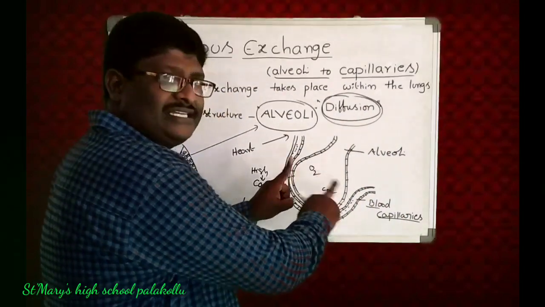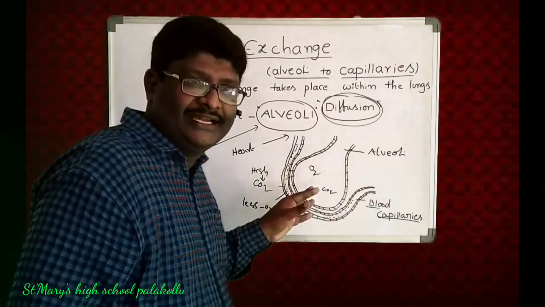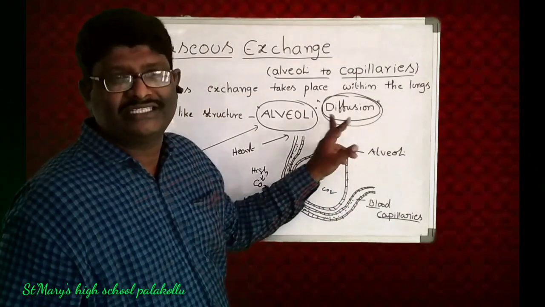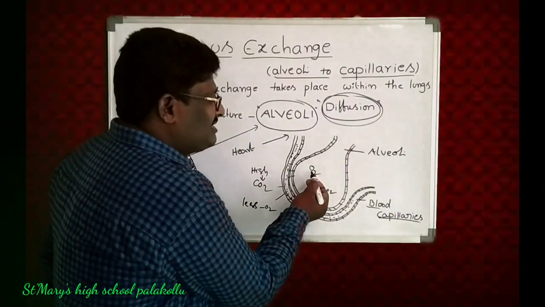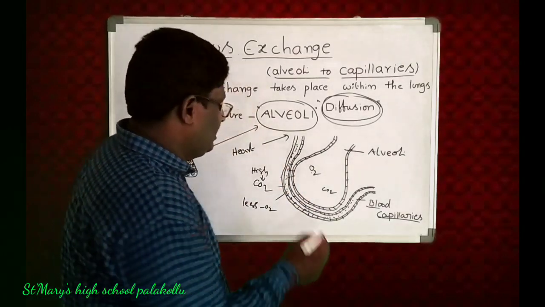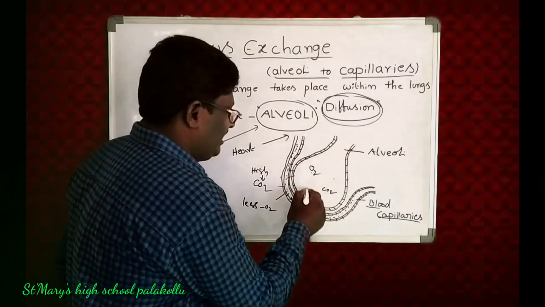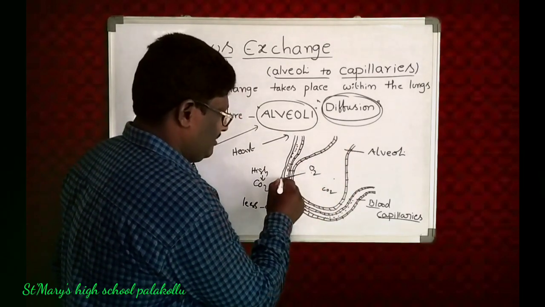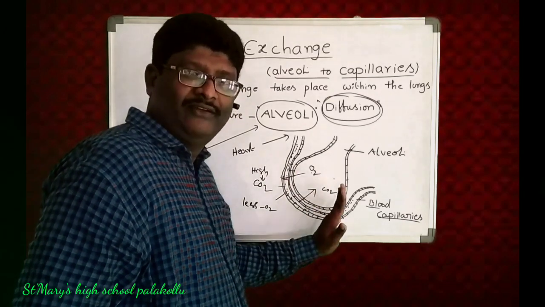When the concentration is high here and low there, automatically the diffusion process takes place. So by the process of diffusion, the oxygen enters this blood capillary. Meanwhile, the carbon dioxide enters the alveoli.